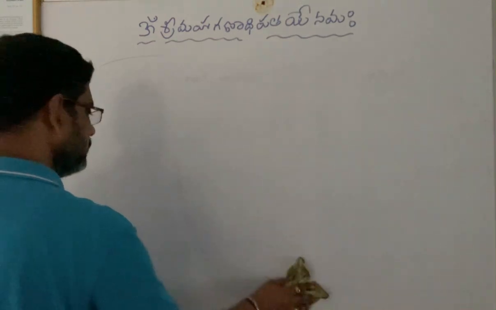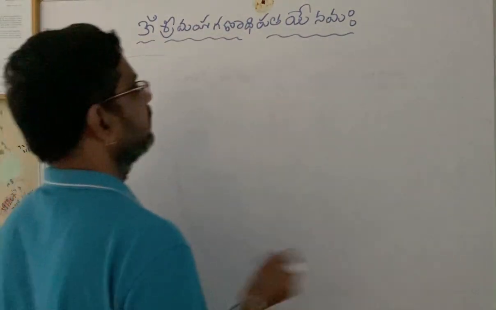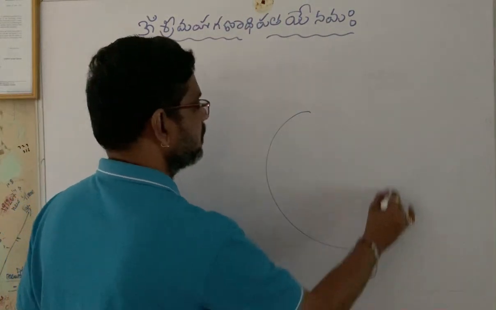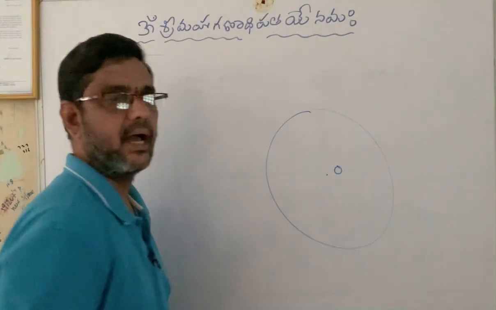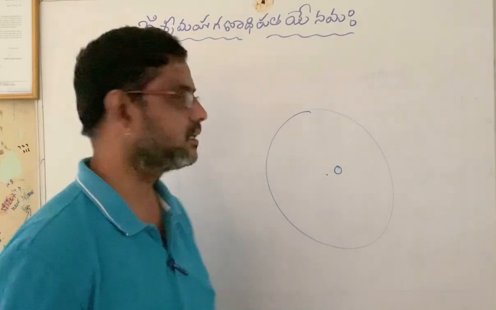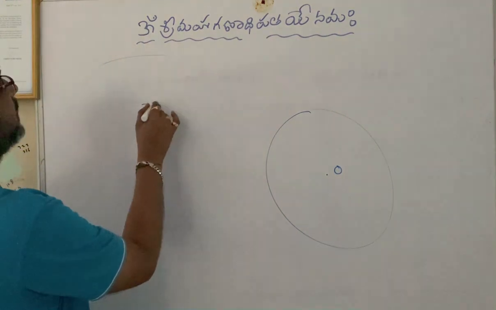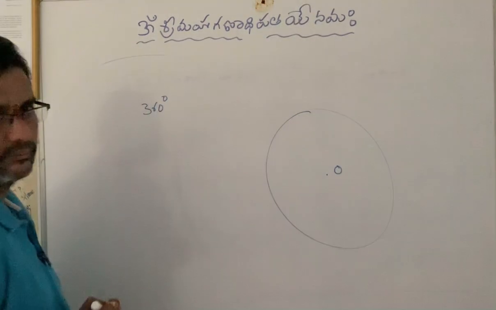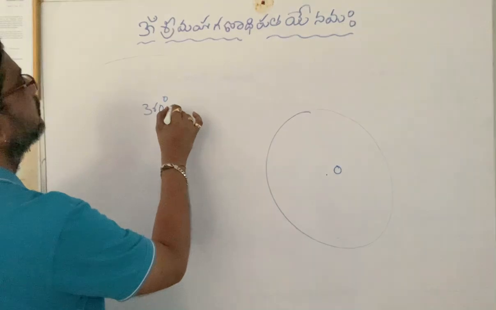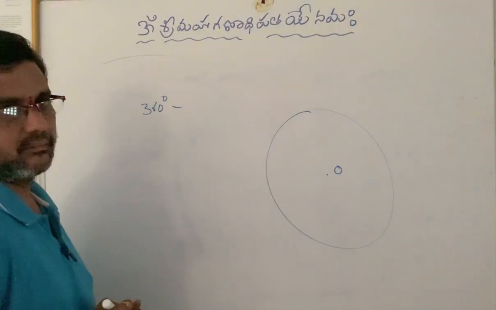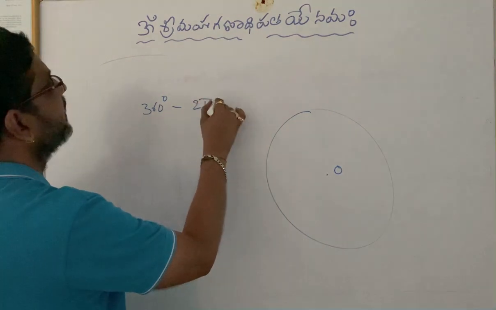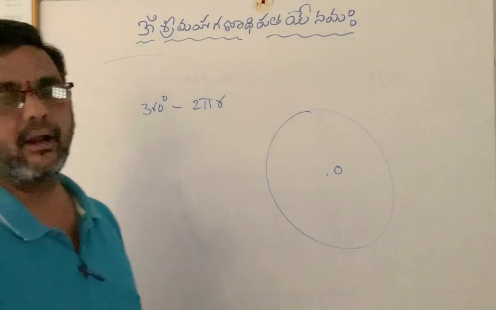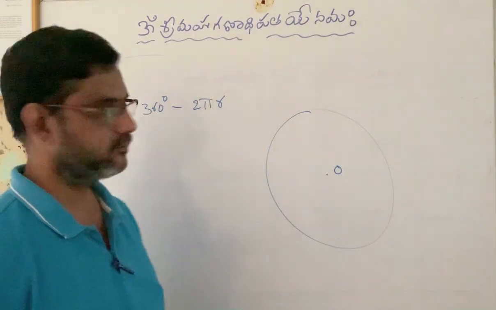See, a circle with center O. We know that the angle at the center of the circle is 360 degrees. When the angle at the center is 360, the length of the circle is 2 pi r.